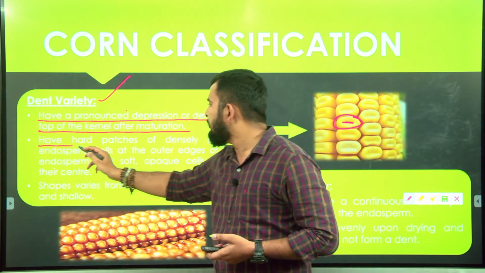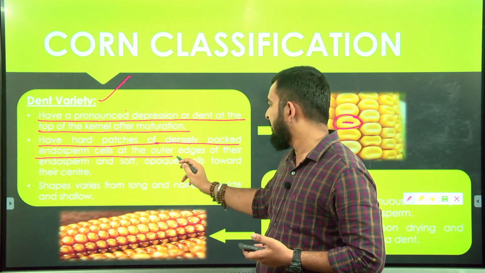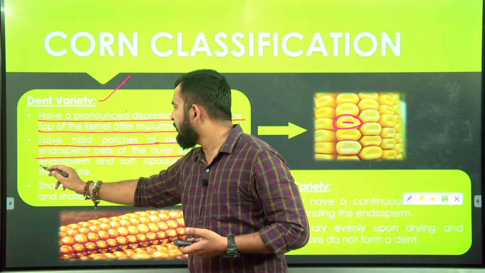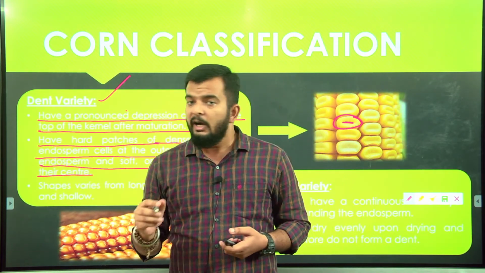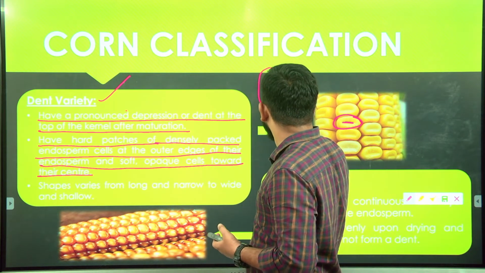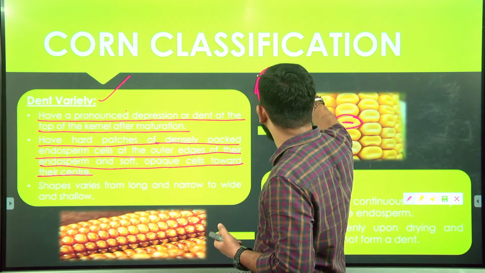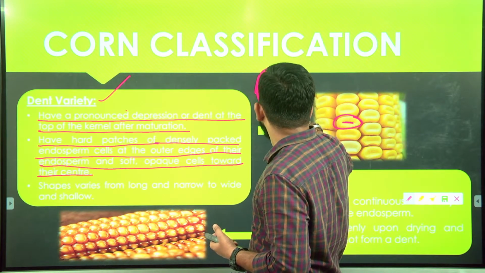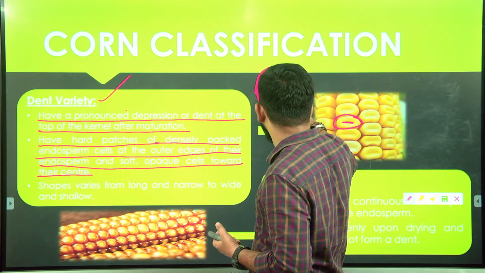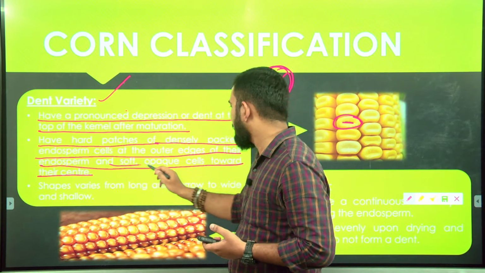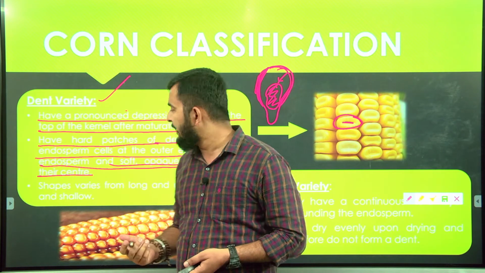It has hard patches of densely packed endosperm cells at the outer edge of their endosperm, and soft and opaque cells toward their center. Suppose here is your corn grain. At the outer portion, it will have a hard layer of endosperm cells, while as you move inside, it will have softer, opaque cells towards the center. Okay, so this is your dent variety.